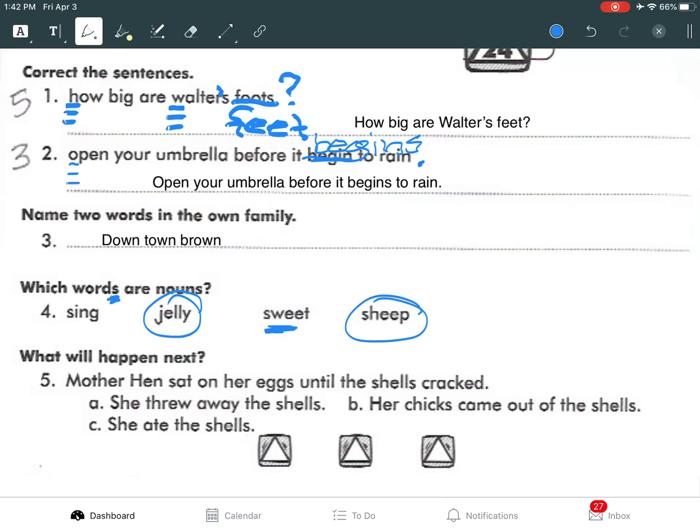All right, number 5, what will happen next? Mother hen sat on her eggs until the shells cracked. So what will happen next? She threw away the shells. Her chicks came out of the shells. She ate the shells. Which one do you think it would make logical sense that she would do? I think it would be B. Her chicks came out of the shells. All right, there you go.